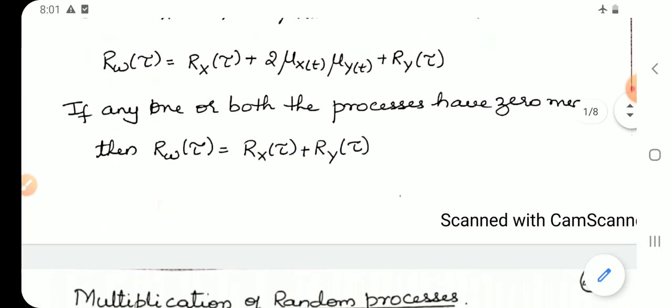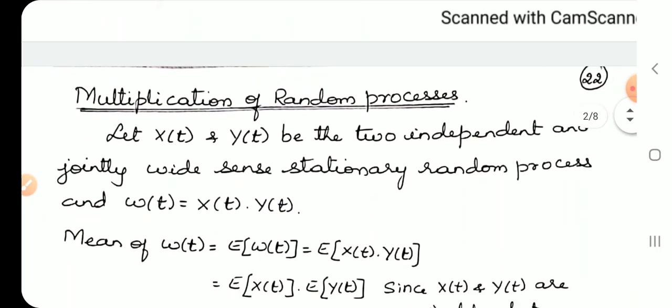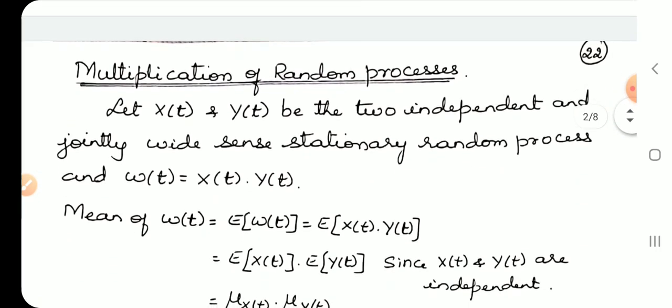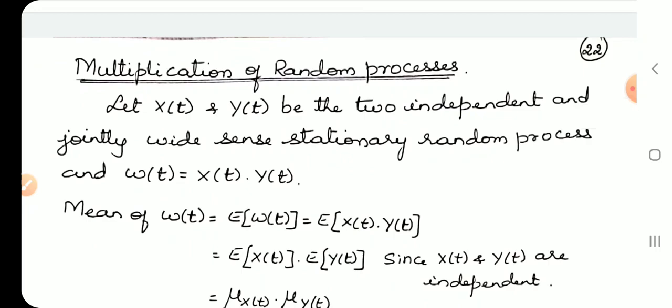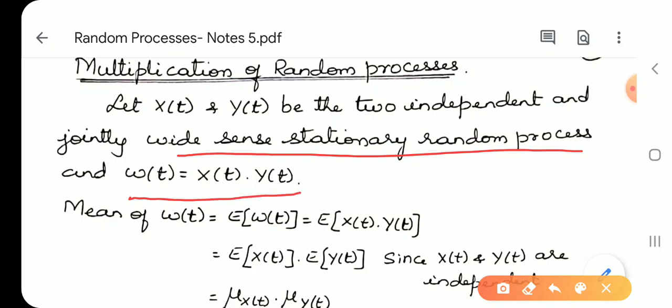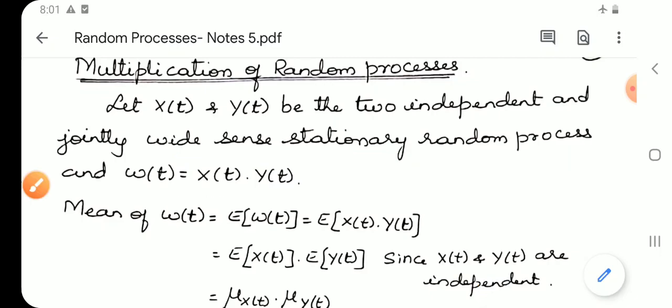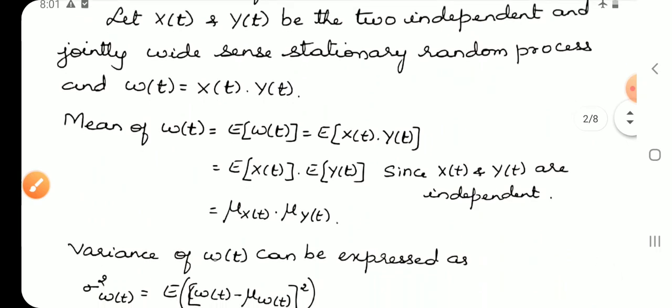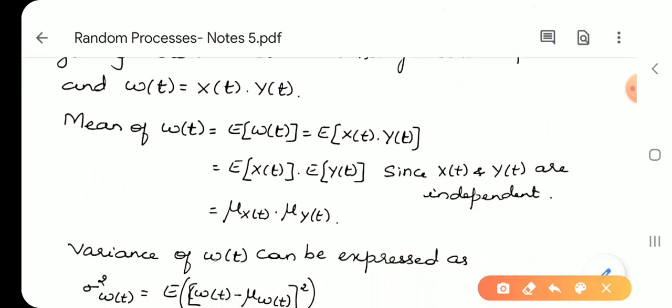Next topic, let us see the multiplication of the random processes. Let X of t and Y of t be two independent and jointly wide sense stationary processes. Since it is the multiplication, W of t we will take as X of t into Y of t. As in the previous case, let us find the autocorrelation function of that.